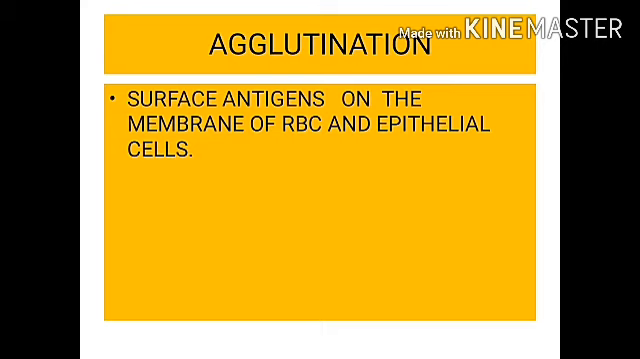So it is very important that the reaction between the antigen of the donor's RBC and the antibody of the recipient's plasma is considered. Agglutination will happen due to the surface antigen on the membrane of RBC and epithelial cell. So blood differs chemically from person to person. When two different incompatible bloods are mixed, it leads to the death of RBC and clustering of RBC. That is said to be agglutination.